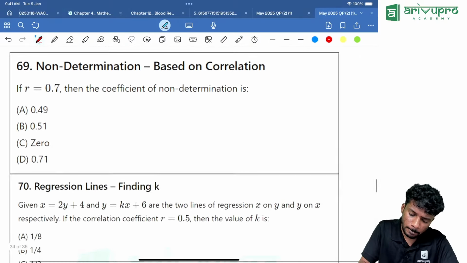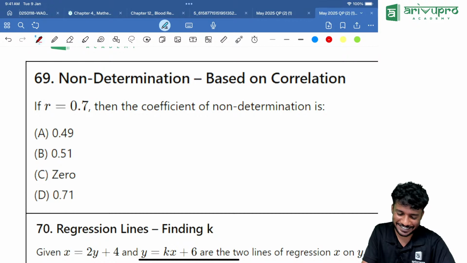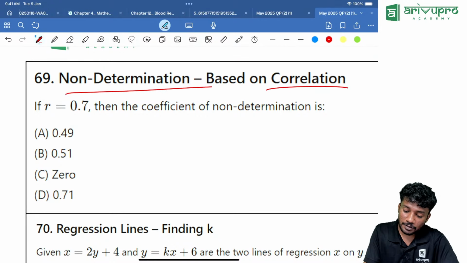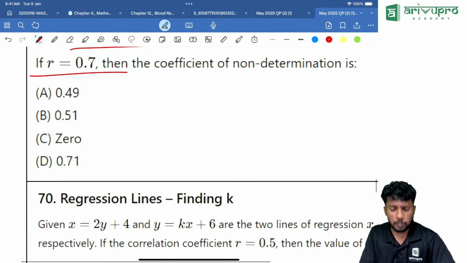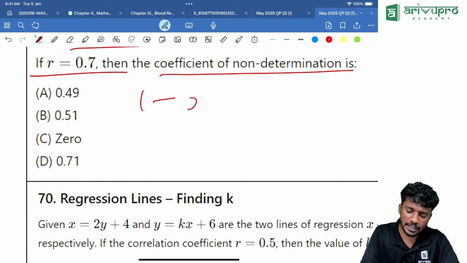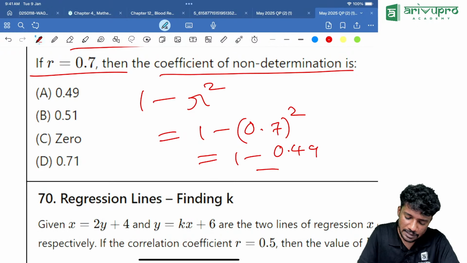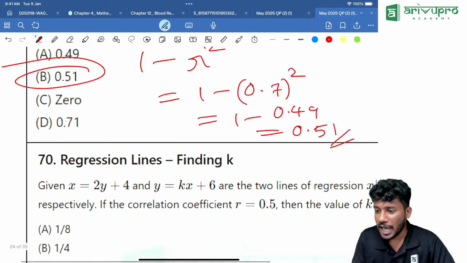Next one. With this one, another repeated thing, we discussed this. Find the coefficient of non-determination based on the correlation. What is the question? If r is equal to 0.7, then the coefficient of non-determination, what is the formula? 1 minus r square, which is equal to 1 minus 0.7 the whole square, which is equal to 1 minus 0.49. Answer is 0.51. Option B is our answer.